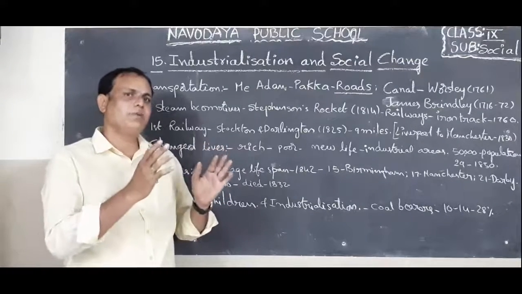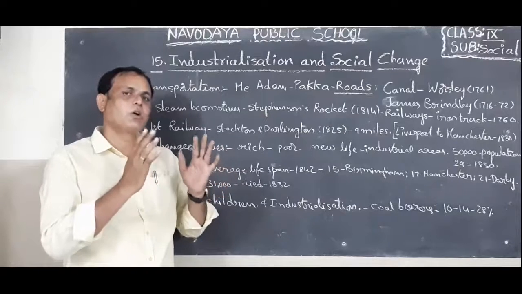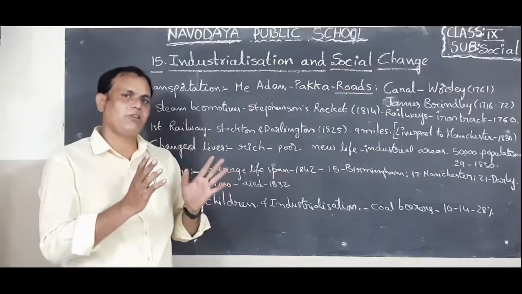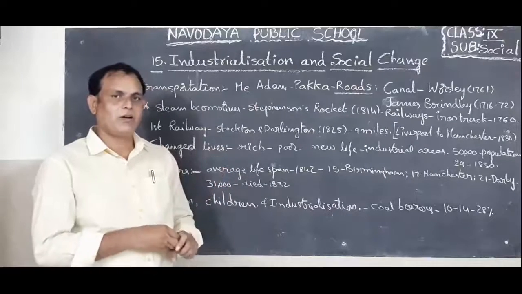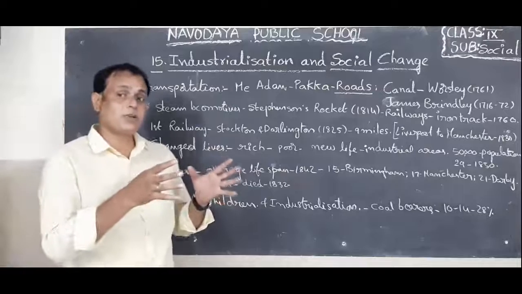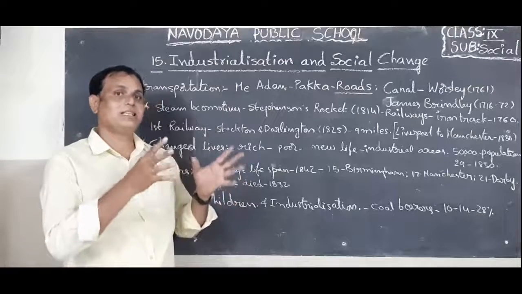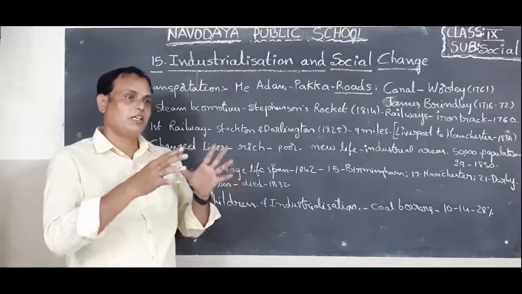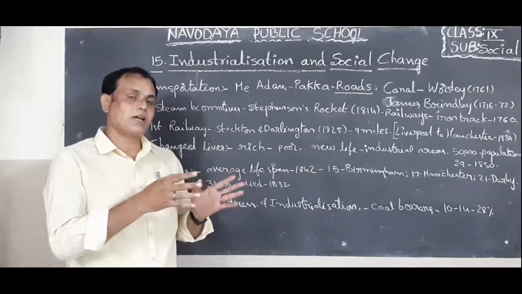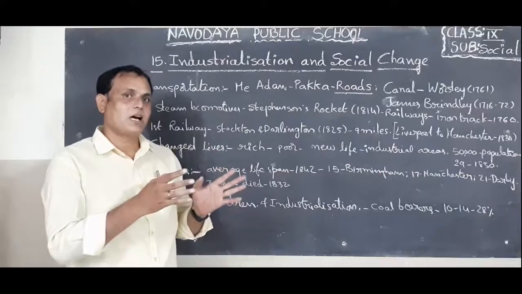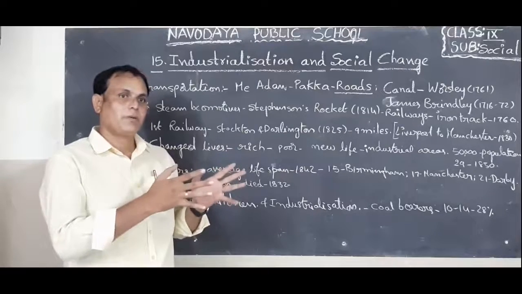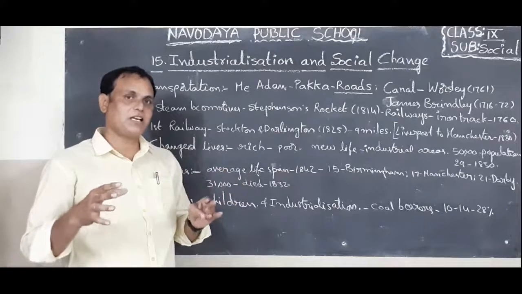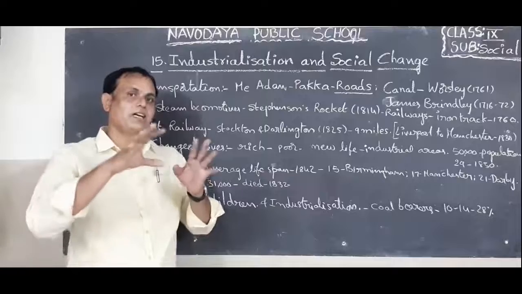Because of the environment, raw material, coal, iron fields, everything is available in England. And also the banks are willing to give loans for the industries. Next one, workers are also available in that area. Many workers who are landless or poor people migrated from villages to industrial areas and started living around the industries.